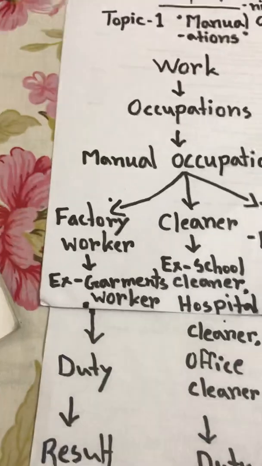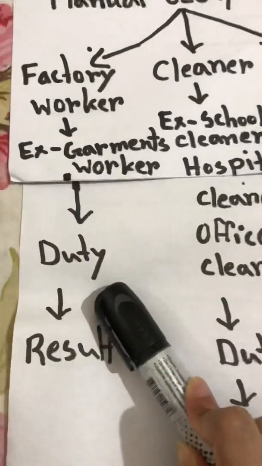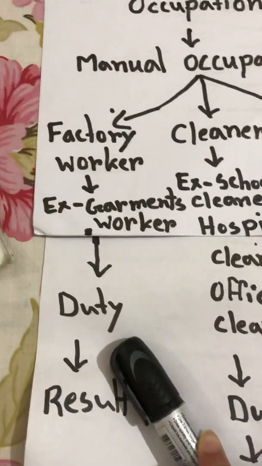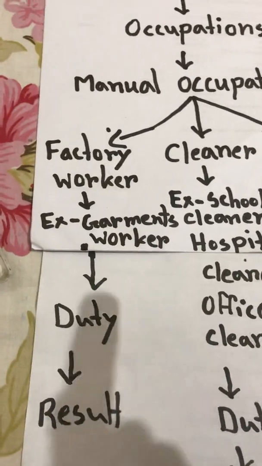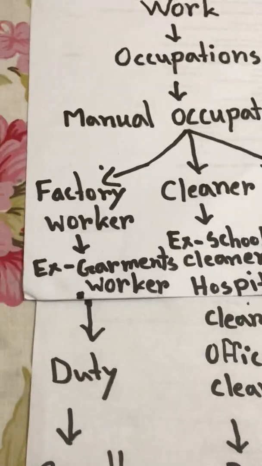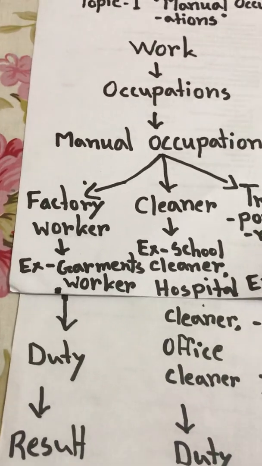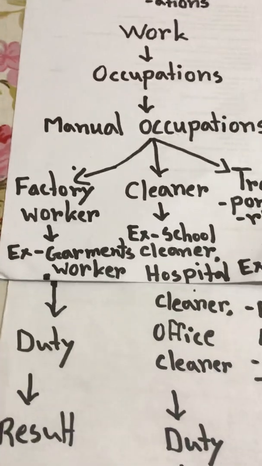What is their duty? They work long hours to make clothes for us or for export.